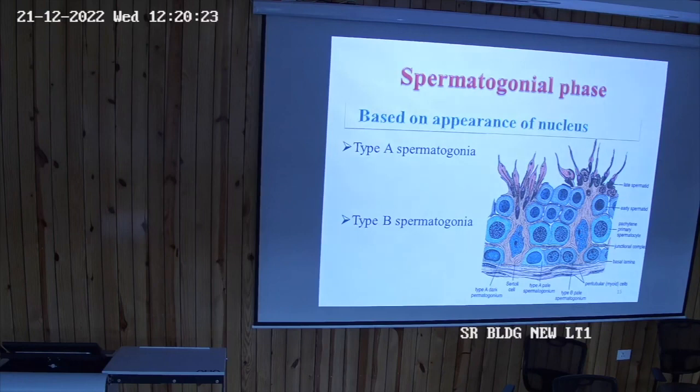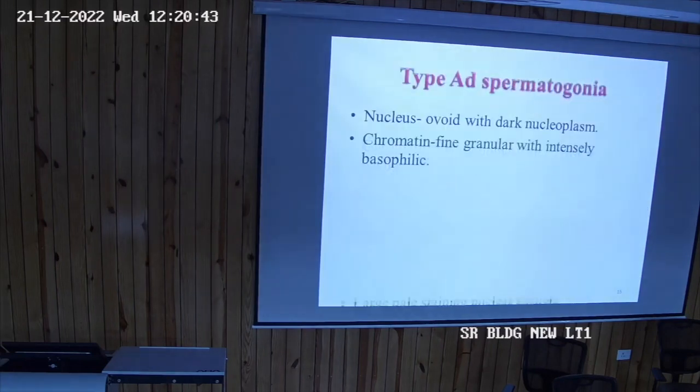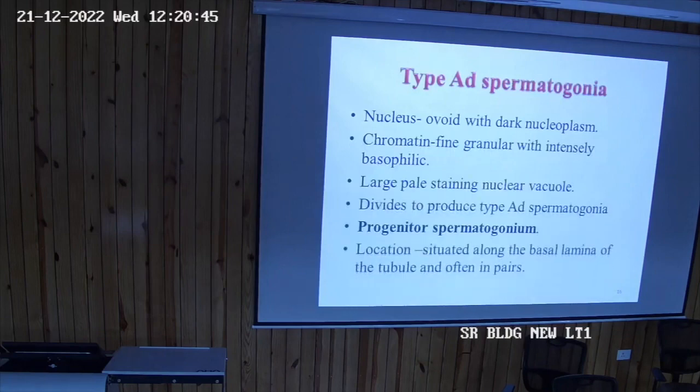So that means type A will be somewhat dormant kind of. So type A dark type and type A pale type. So some cells you can make out the pale type and the dark type, and they are towards the basal side. As soon as they mature, they will pass towards the lumen of the testis. So type A dark type, they have ovoid nucleus with dark nucleoplasm.